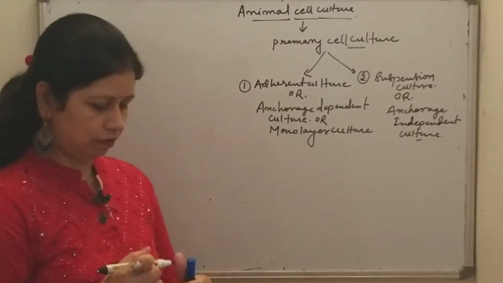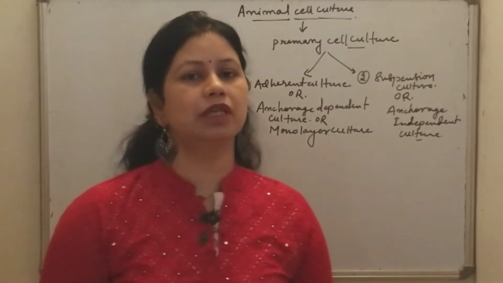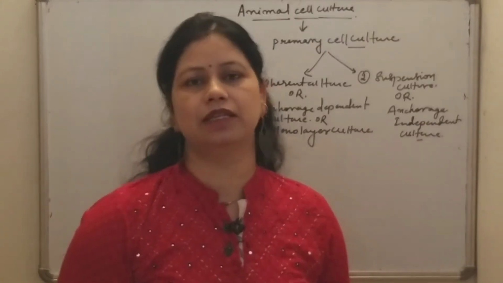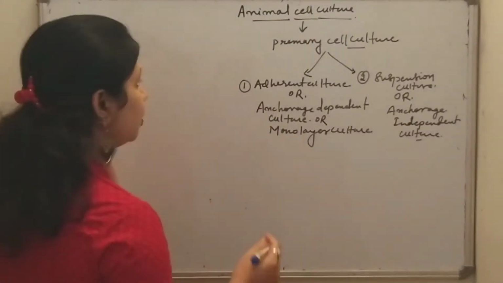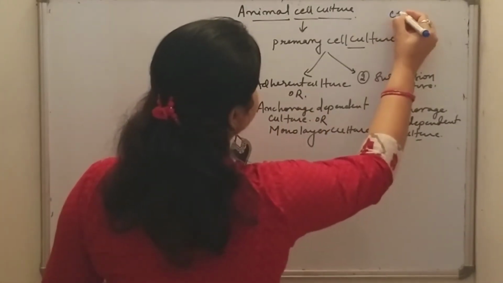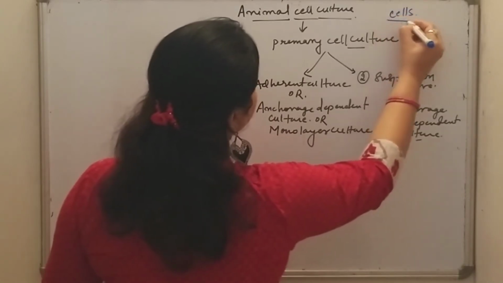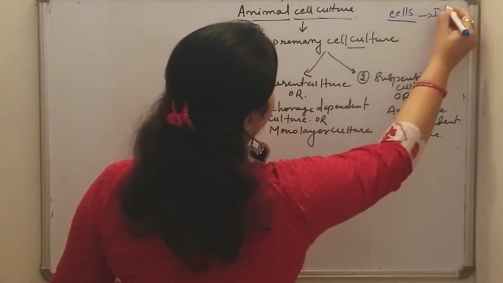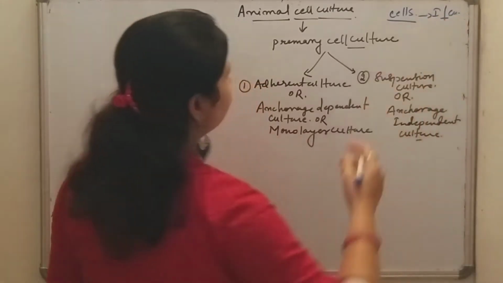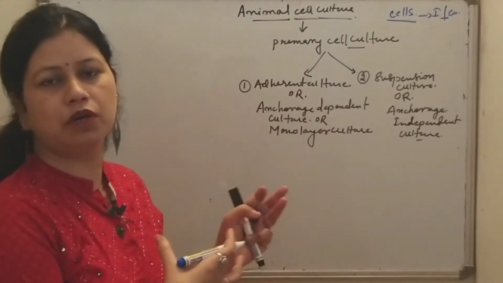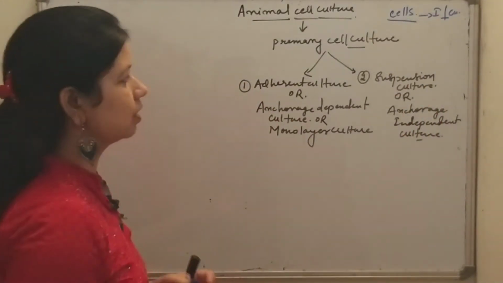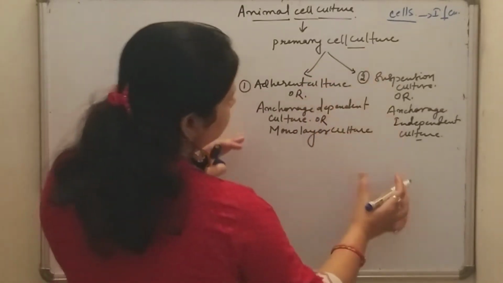So first of all we will see what is primary animal cell culture. Primary cell culture means the cells from the host tissues are isolated and cultured. Cell cultures obtained straight from the host tissues are known as primary cell cultures.